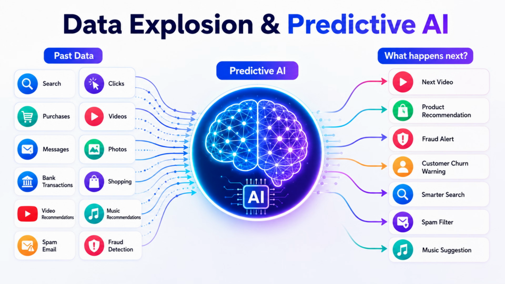AI started working quietly behind the scenes. Search engines became smarter. Spam filters improved. Banks detected fraud. Shopping sites recommended products. YouTube recommended videos. Spotify recommended songs. This was the age of predictive AI.